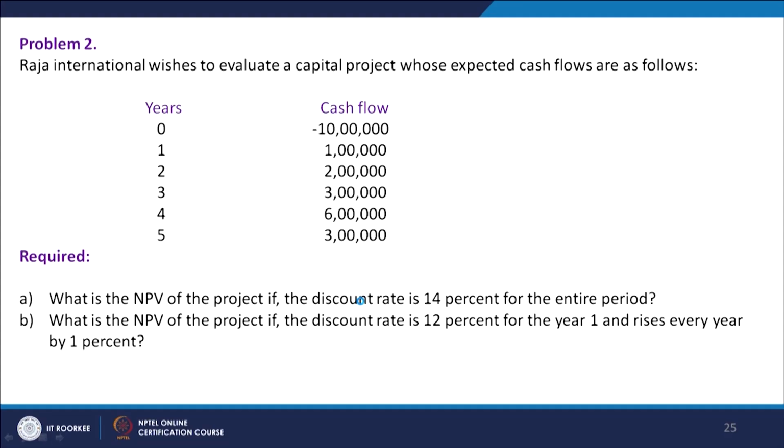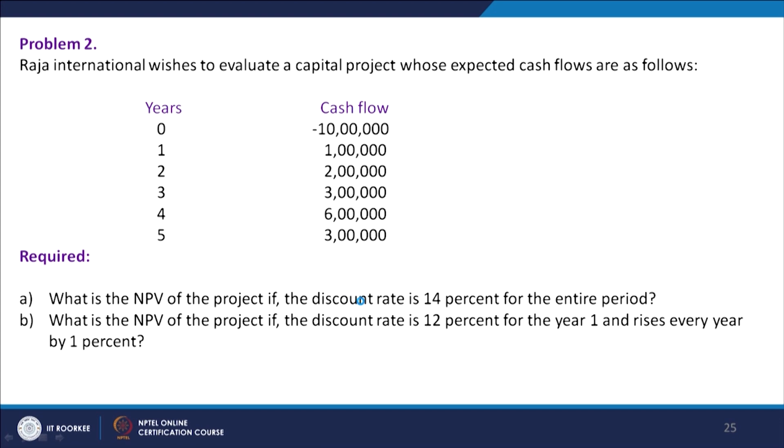So, let us do some 2-3 more problems and be clear about how to apply the different methods of capital budgeting, or the capital budgeting evaluation criteria. Here in this case, for example, what is given to us is that Raja International wishes to evaluate a capital project whose expected cash flows are as follows.